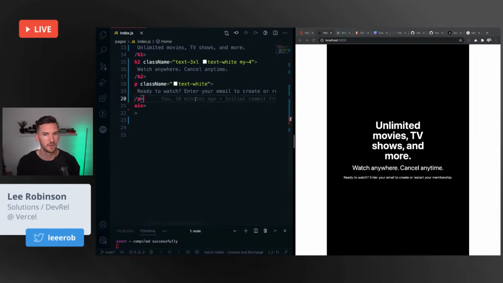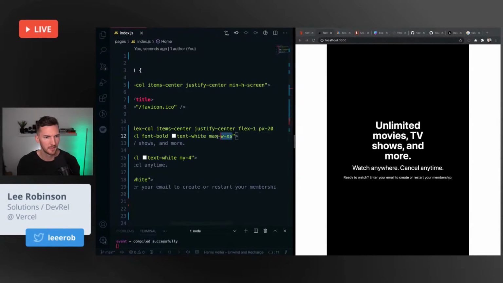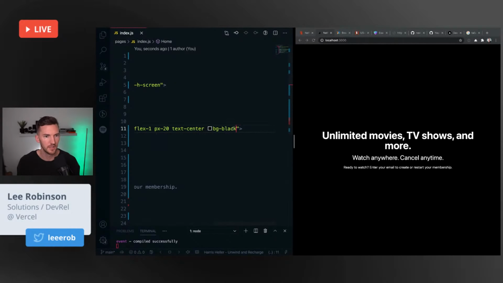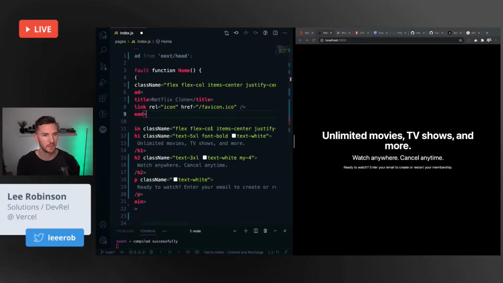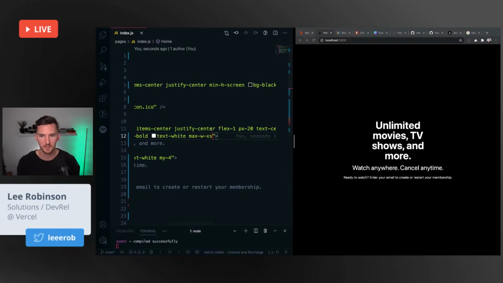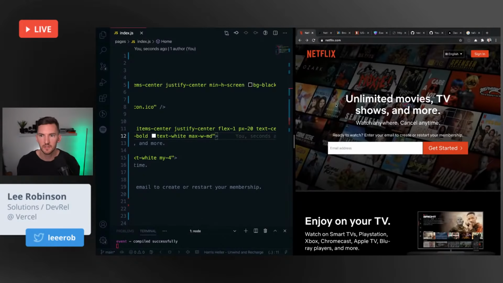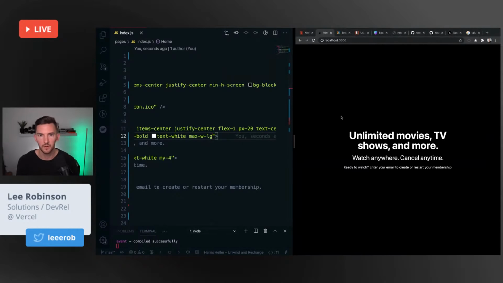Oh, that is not what I want. Let's not do that. I probably want the background black on the actual most outer element too, by the way. That probably was why that was getting cut off. Max width. Try this again. Yeah, that's a little bit better. Medium. Okay, that cut it off at movies. This is a little bit larger. I could always write a custom. Oh, there we go. Limited movies, TV shows, and more.